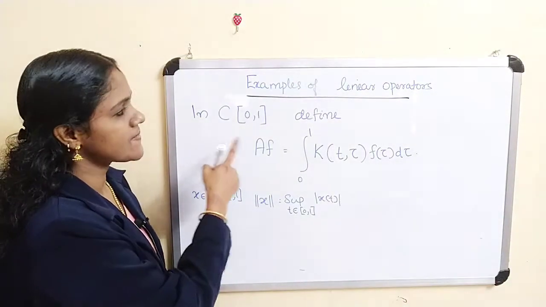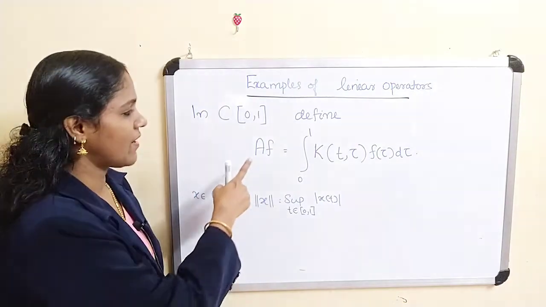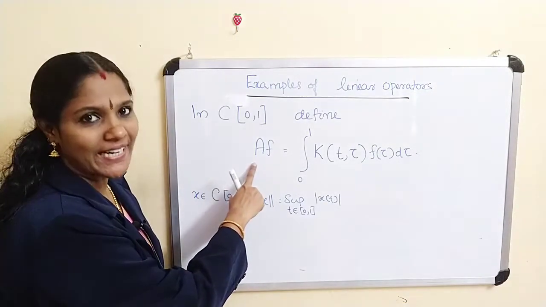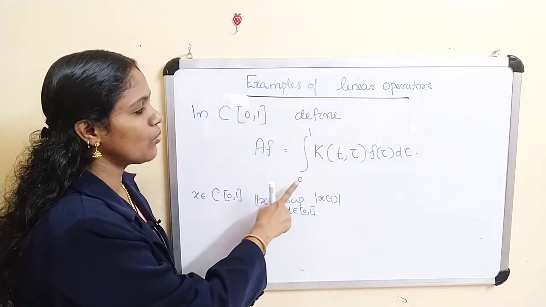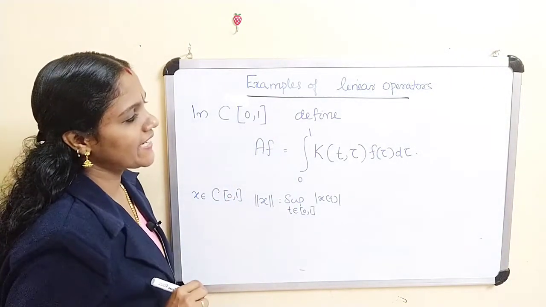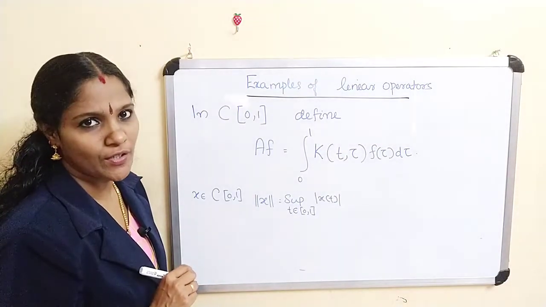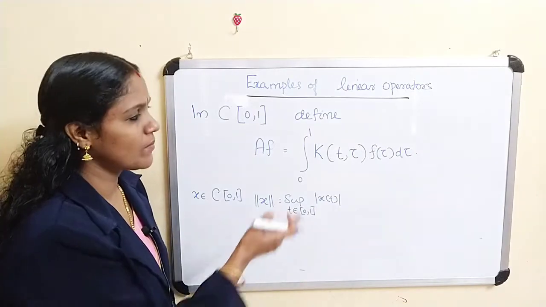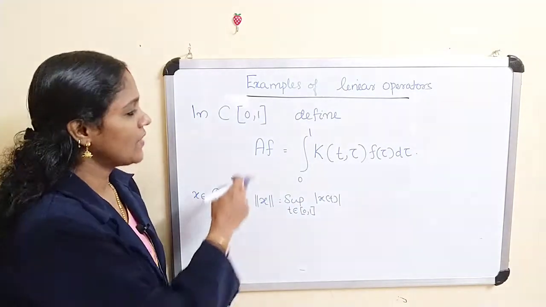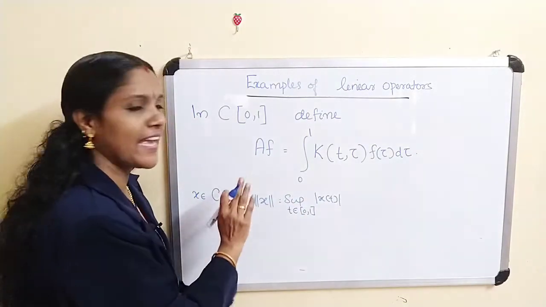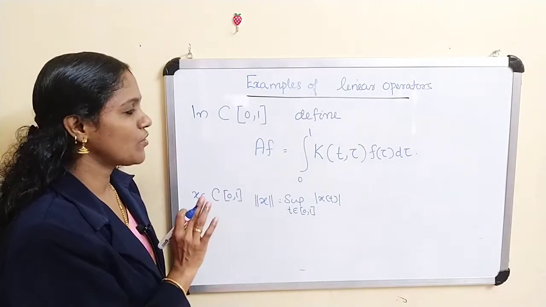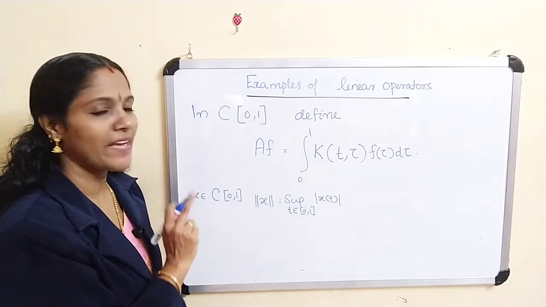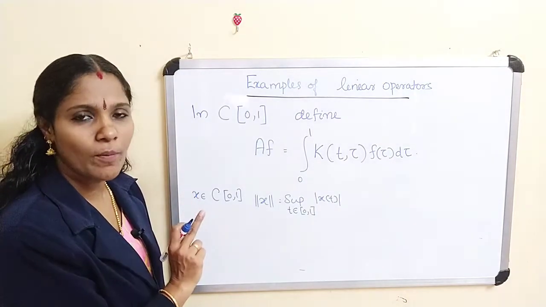And in C[0,1] we are defining Af. For the operator we are using the notation capital A. Af(t) equals the integral from 0 to 1 of k(t,tau) f(tau) d tau, where k(t,tau) is a continuous function of two variables t and tau. We are defining Af like this. Now we have to prove that A is a linear map. Also we have to prove that this map A is a bounded linear operator.